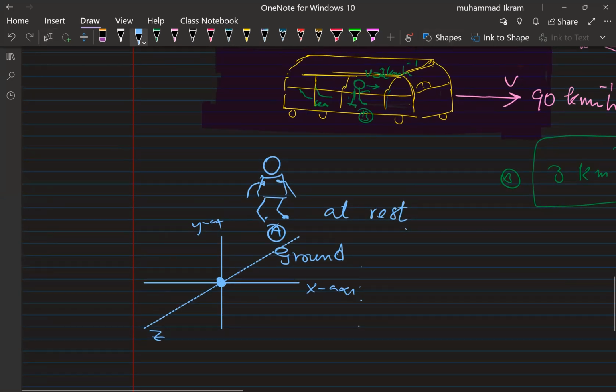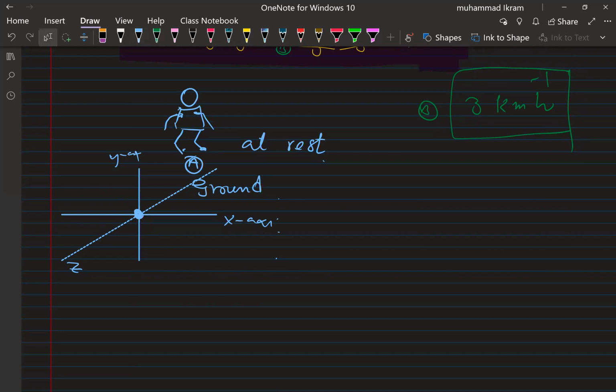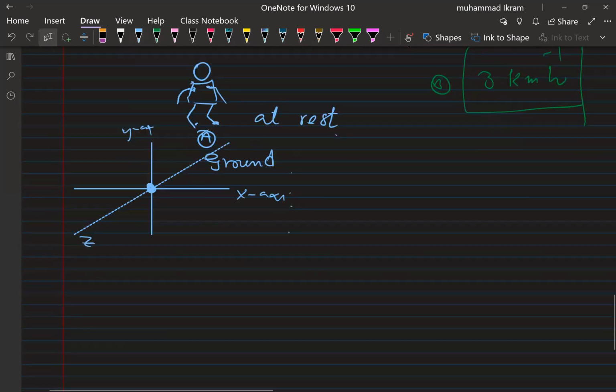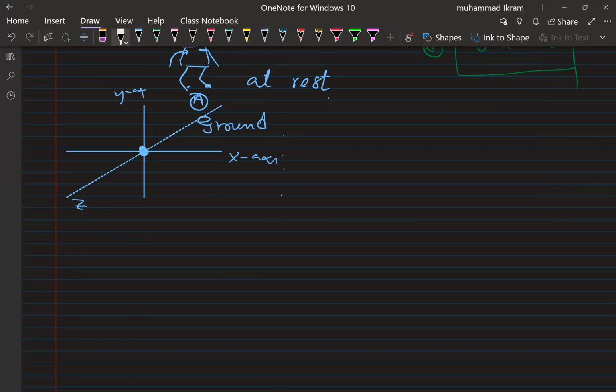Similarly, we have the frame of reference with respect to the seat also. So you see here, there is a moving frame of reference and there is a rest frame of reference, okay? So frame of reference is in fact a coordinate system in which measurements are made.